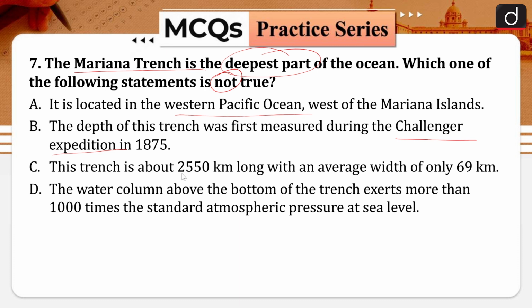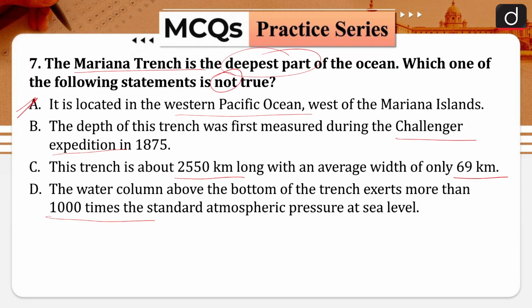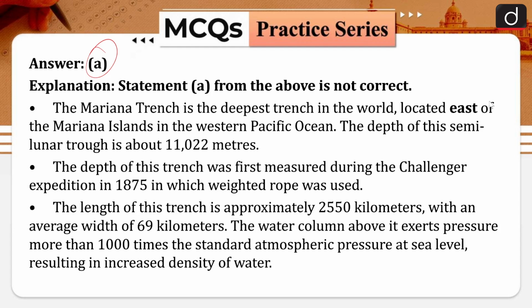This trench is about 2,550 kilometers long with an average width of only 69 kilometers. The water column above the bottom of the trench exerts more than 1000 times the standard atmospheric pressure at sea level. Correct answer is option A. It means out of these 4, option A is the incorrect one. All 3 are correct. Let's see.